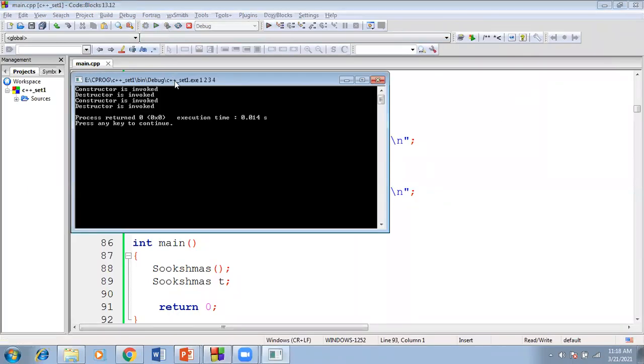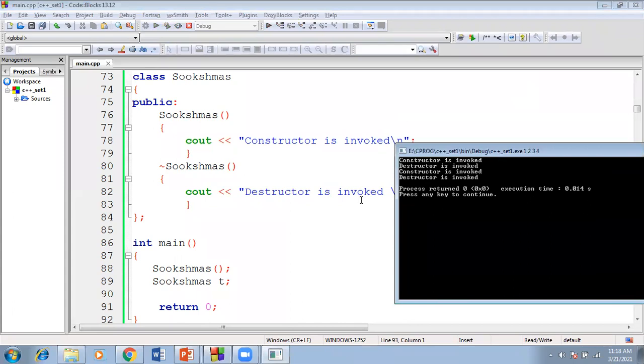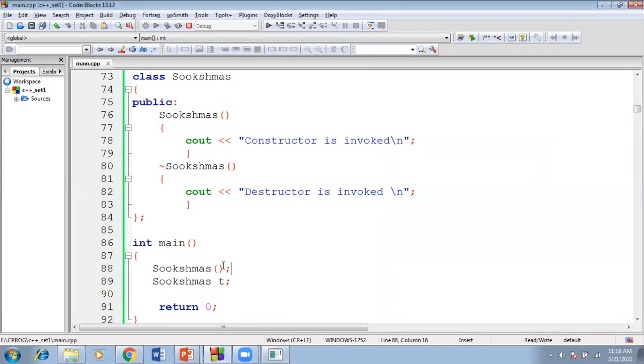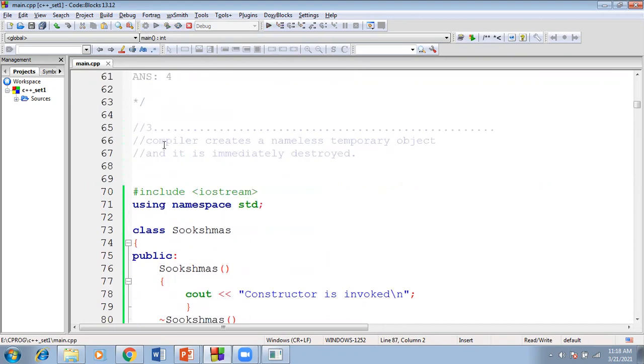Now, if you try to run this code, this is exactly the output: constructor is invoked, destructor is invoked, constructor is invoked, destructor is invoked. How exactly? This is what we call an explicit call of a constructor. Then how exactly does it work? This is the point you have to remember.